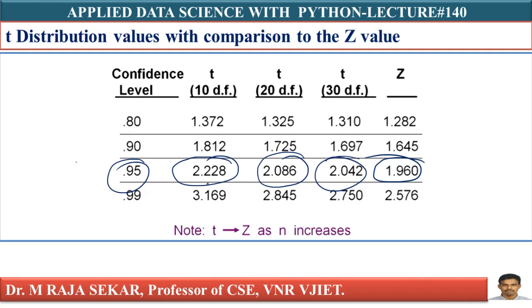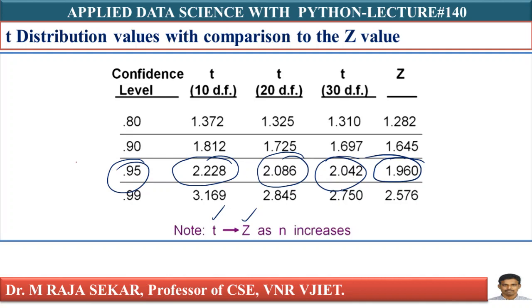If you observe carefully, as degrees of freedom increase, the t distribution is approaching the z distribution. That's what it says. Your t distribution will converge to the z distribution as n increases.